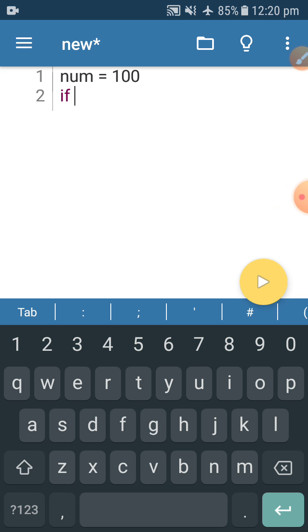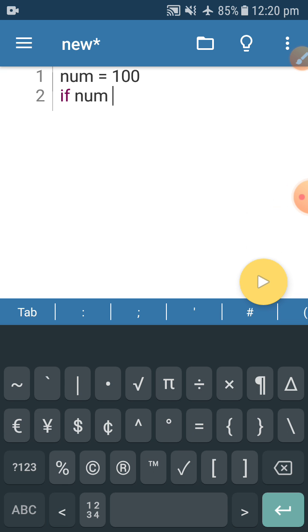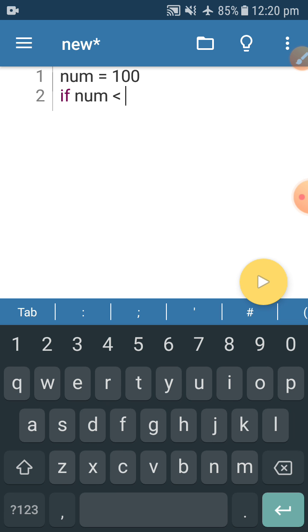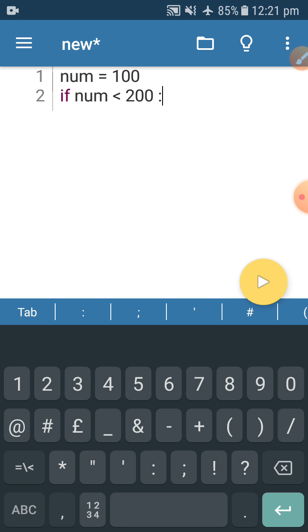So this different color represents a keyword, meaning it has some special meaning. Now I'm giving one condition, num is smaller than 200, then I'm using a colon. So this if statement is complete.